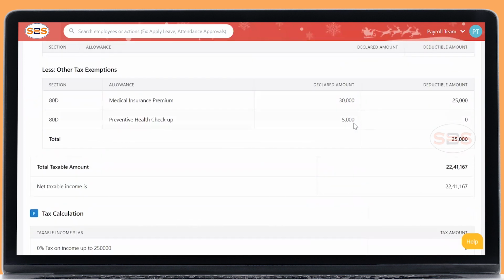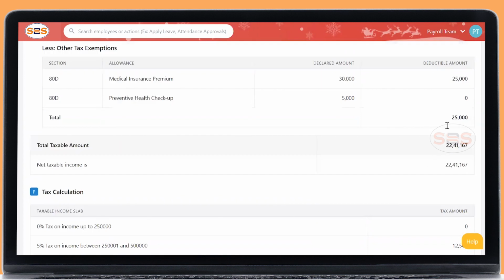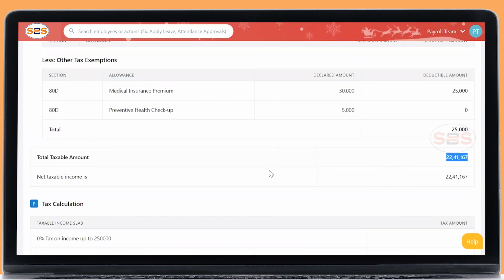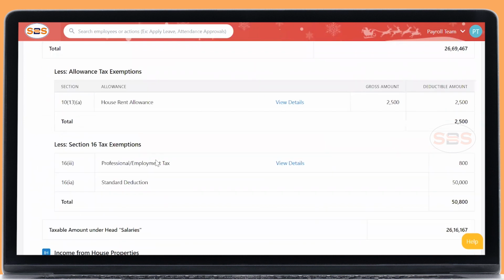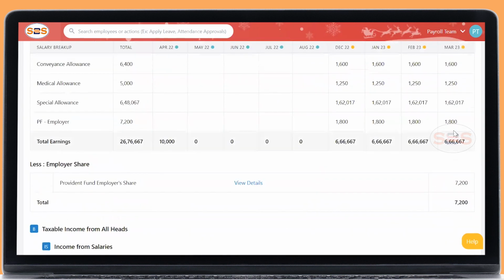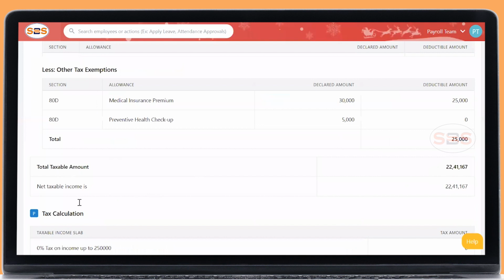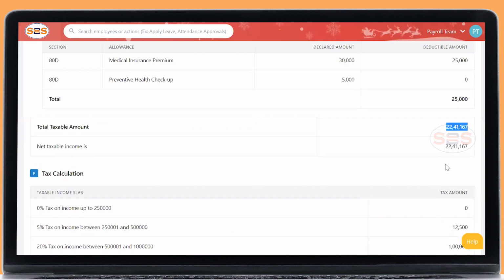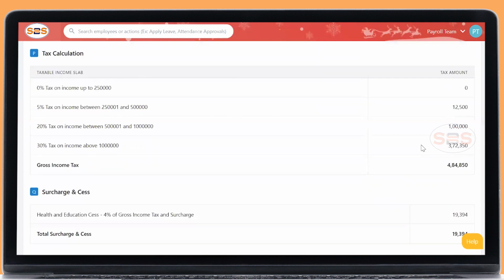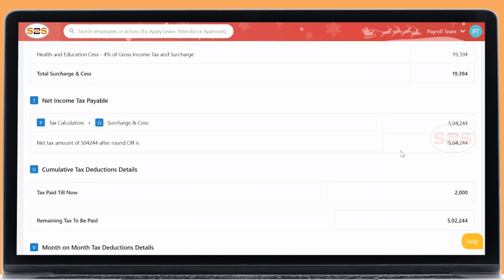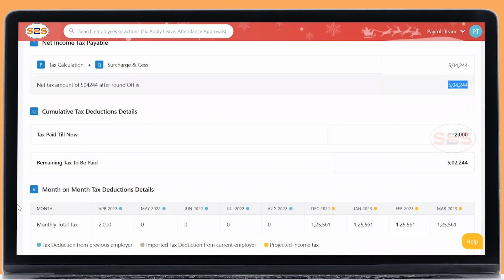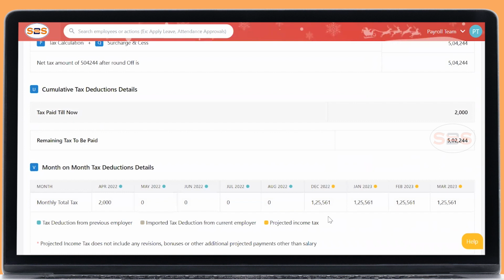And this is all my declarations. You can declare it and you can see the total exemptions. My total earnings were 26. After all my exemptions, the total earning after exemption is 22. For this 22, as per the old tax regime, tax has been calculated and cess has been calculated. This is my total tax liability that I need to pay. 2,000 I've already paid to my previous employer, so the remaining amount I need to pay has been split into an equal number of months. So this is how your tax has been calculated and projected.